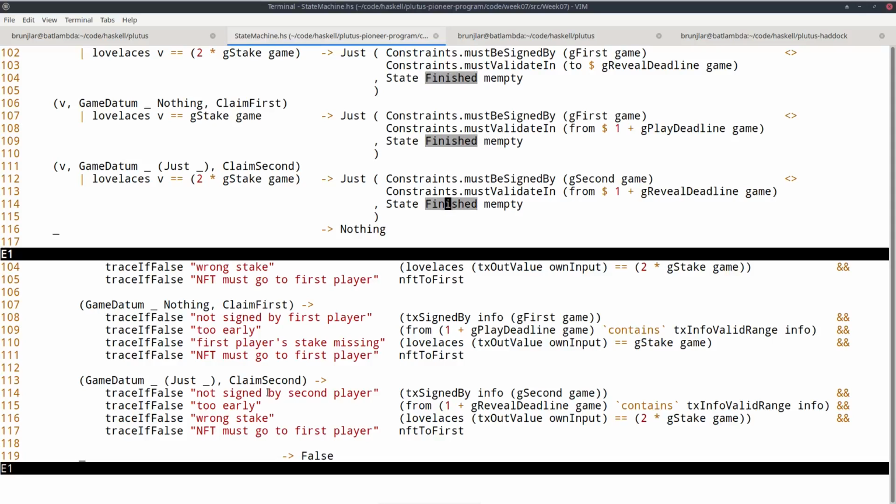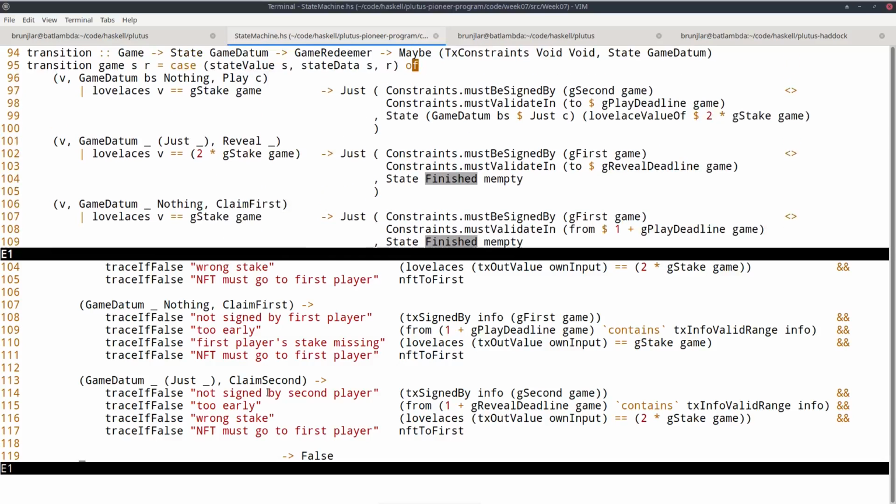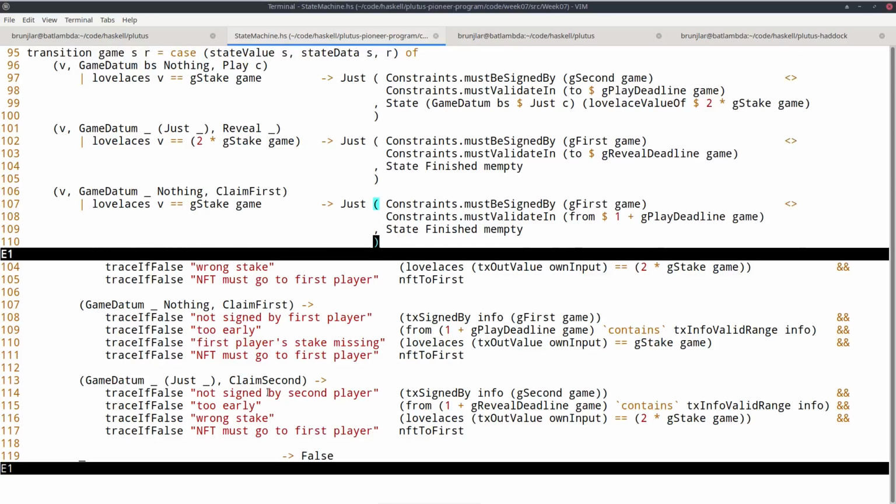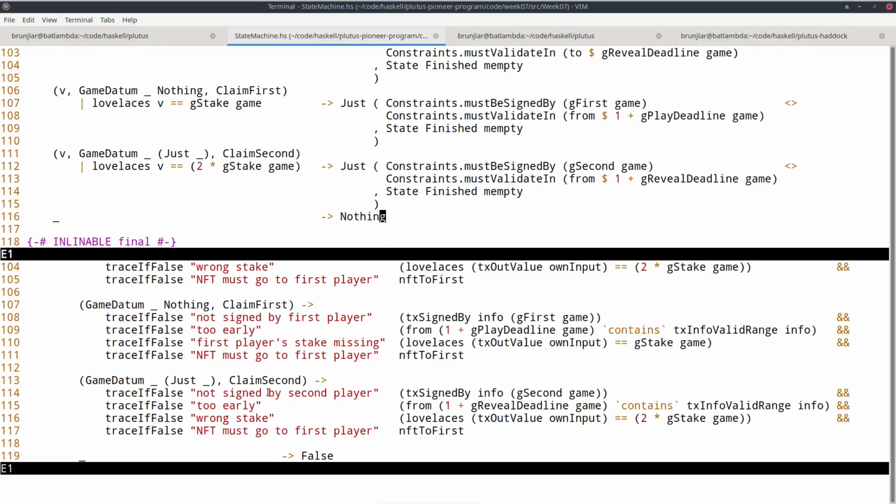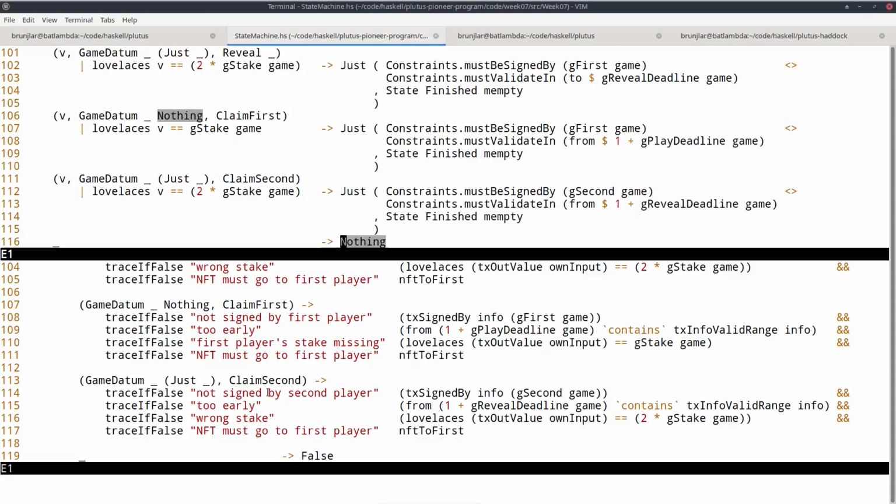Okay, and these are the valid transactions, these four transitions. And everything else is invalid, and we indicate that by returning nothing in all other cases. So that means only those transitions are valid.